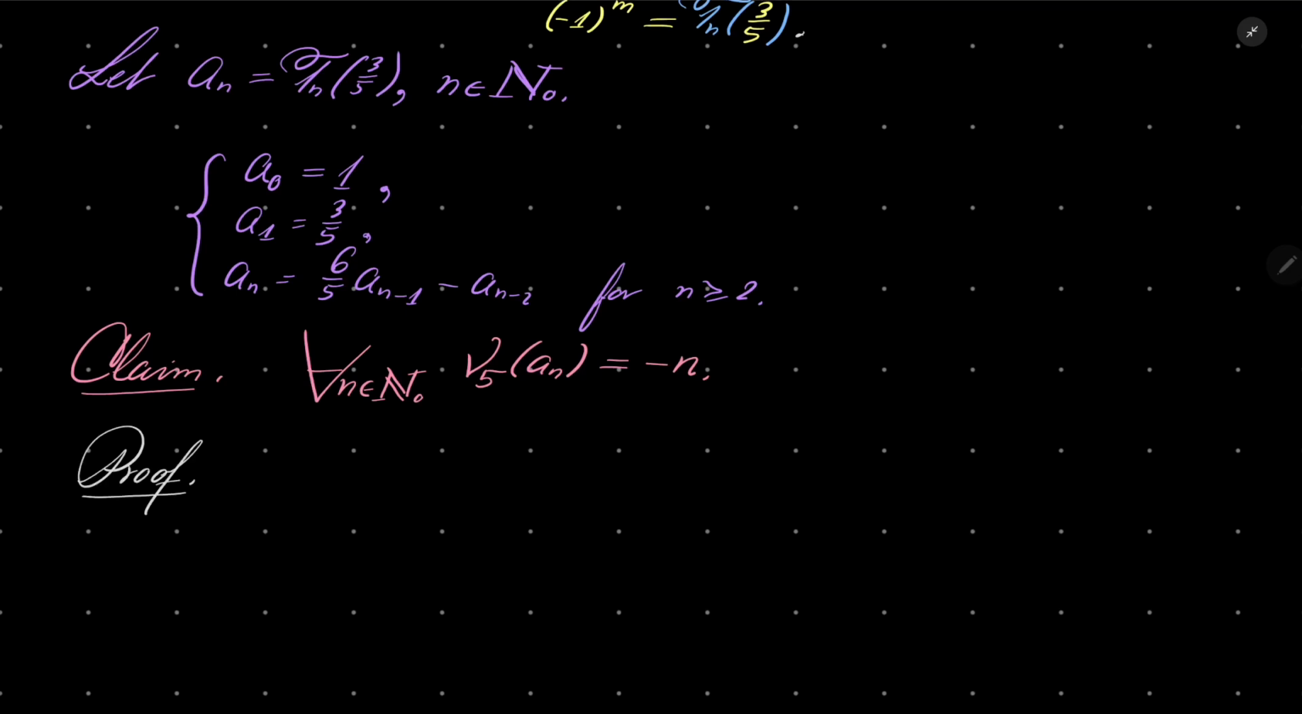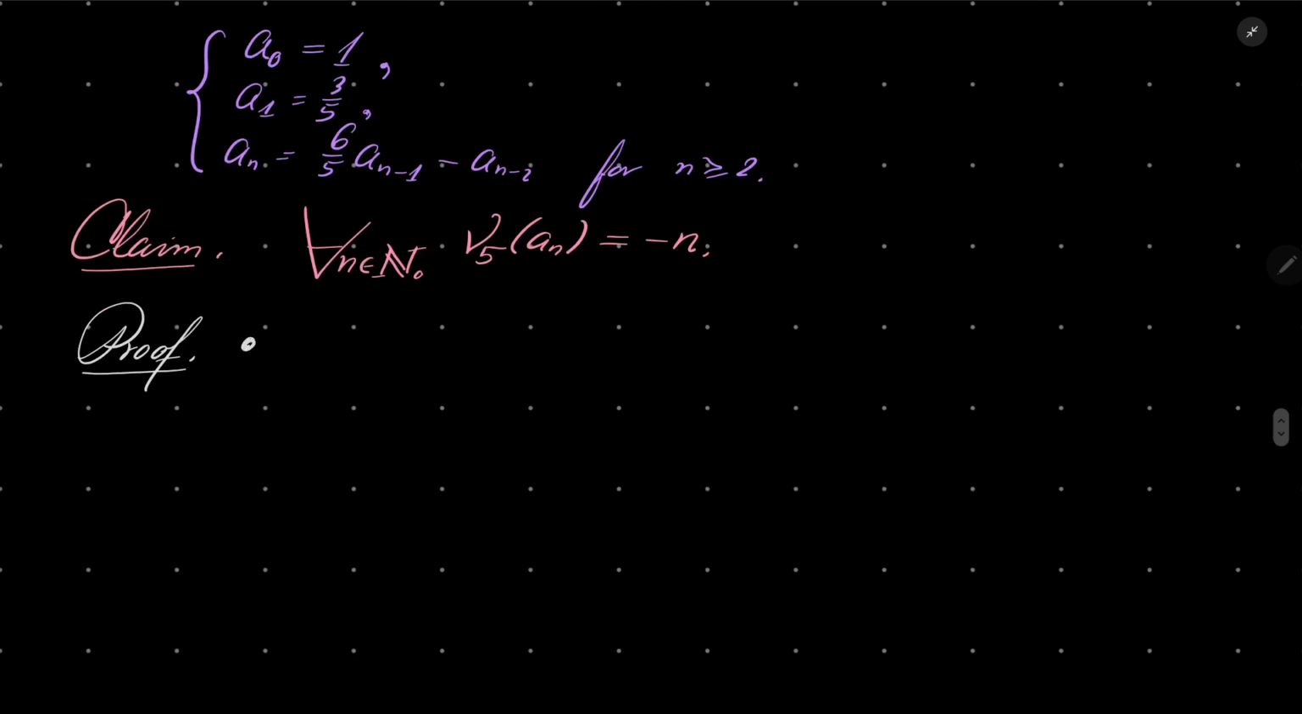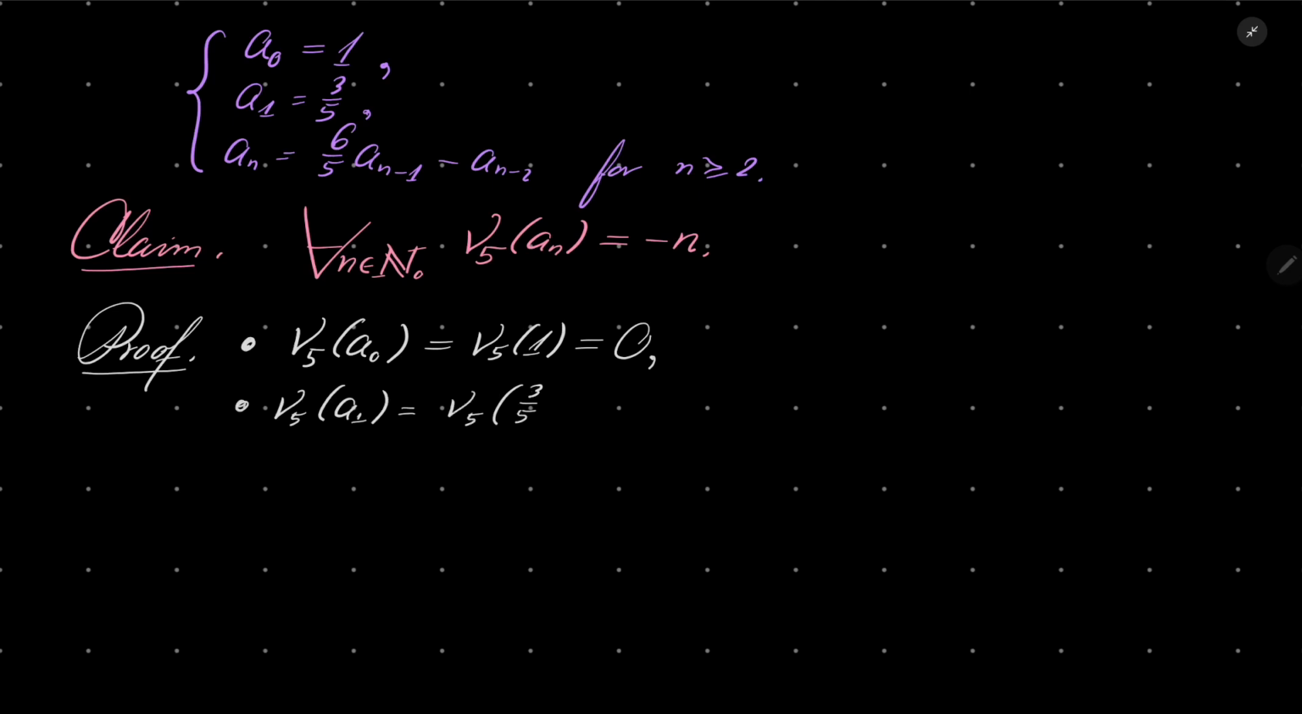By induction. Well, let's start with n equals 1. P-adic valuation of a with n equals 0, sorry, of a0, p-adic valuation of 1. Well, 1 is 5 to the power of 0, so this is 0. P-adic valuation of a1, it's p-adic valuation of 3/5, and if you take a look, 5 appears with exponent of minus 1, so it's minus 1.